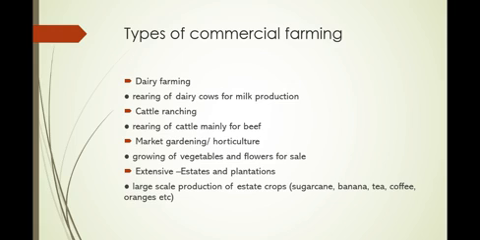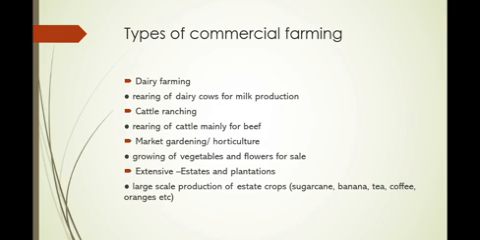Next, we're going to move on to commercial farming. The first type we have is dairy farming. This is the rearing of dairy cows for milk production. The word dairy here guides us to know that it has to do with milk. Then cattle ranching is the rearing of cattle mainly for beef.